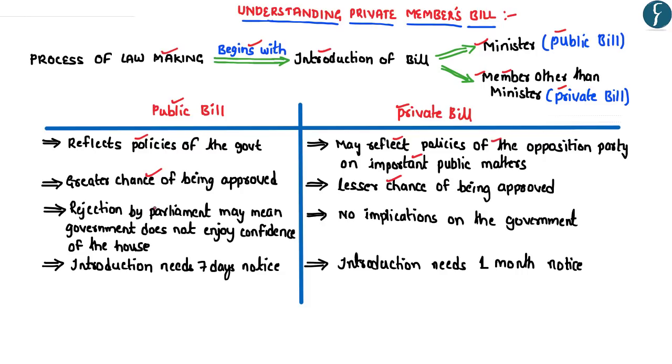The next difference is that if a public bill is rejected by the parliament, it means that the government does not enjoy the confidence of the house. So a rejection of the public bill may lead to the no confidence motion. However, the rejection of private bill by the parliament has no implications on the government. And lastly, the introduction of public bill requires 7 days notice. On the other hand, the introduction of private bill requires 1 month notice. So these are some of the important differences between the public bill and the private bill.